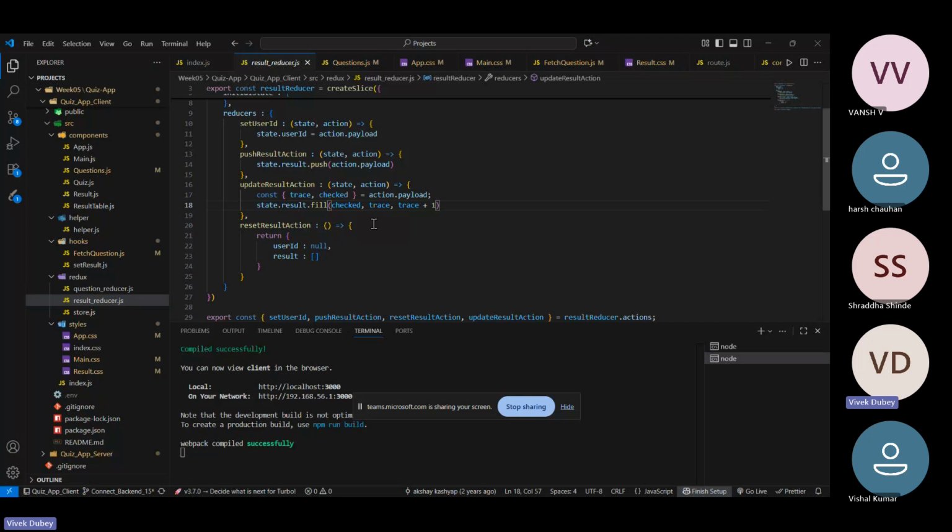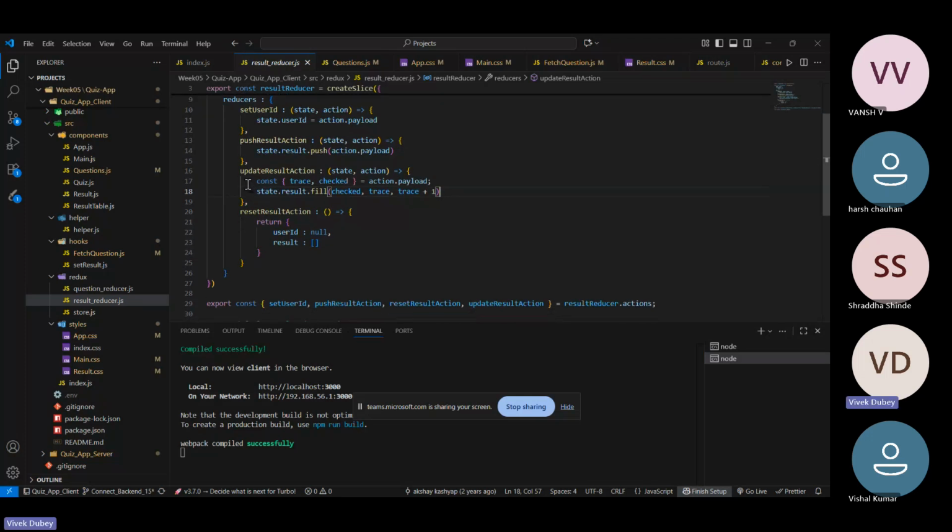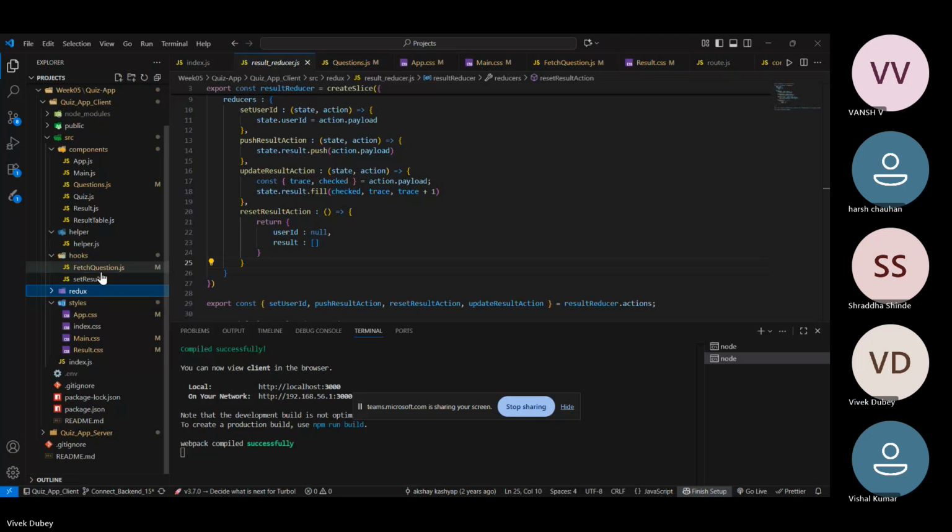So what this will do is, if a total of two users have played, and then another user plays, this will update the result table so that the new user will be pushed to that array, and it will be shown under it. Okay, top down approach. Whatever user played first will be first, then second, then third, then fourth, and it will go down. So this update result section is doing that work, and this is the reset result section, which is not being used right now because there is no button to reset the result. Okay, so these are the Redux parts, and then we have these hooks.